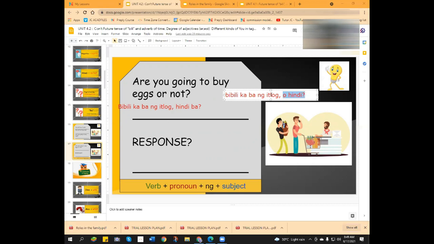Okay. So what will be your response if you are going to buy eggs or not? Okay, well, oo. Oo. Bibili ako ng itlog. Tama, magaling. But I think I forgot something because it is eggs. You'll just have to add mga here. Mga itlog, because it is in the plural form. Mga. Okay, so do you have any question here? No, I just need more practice.